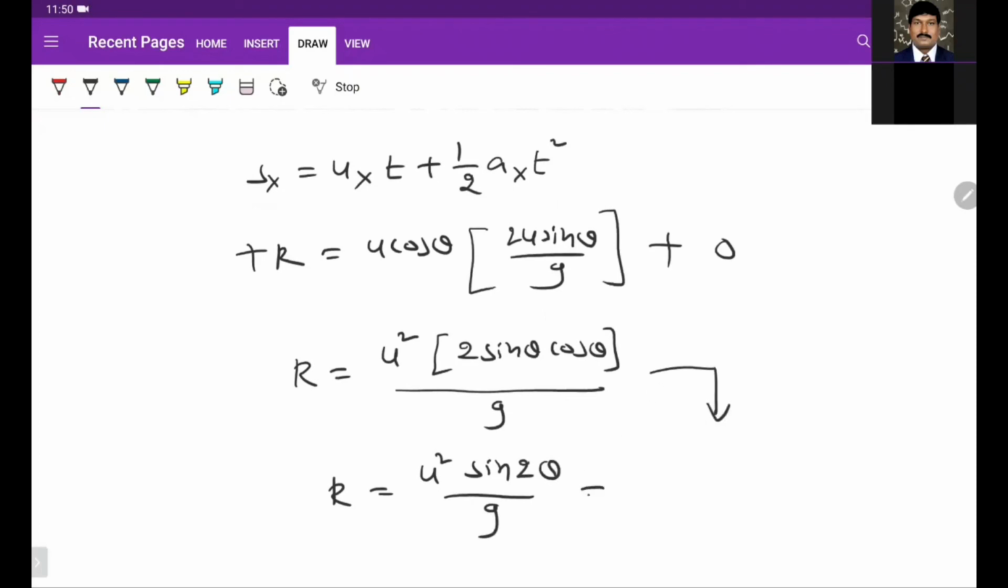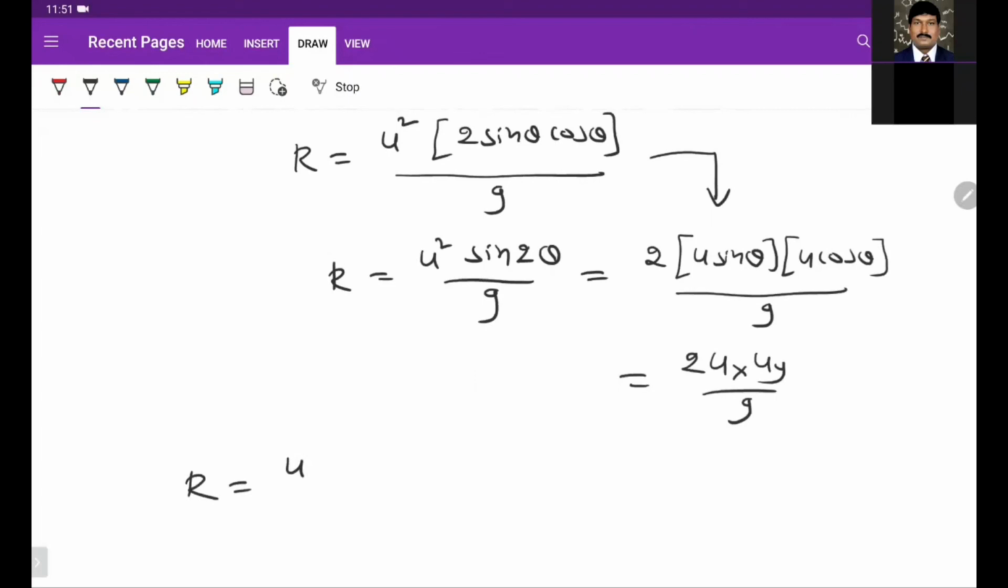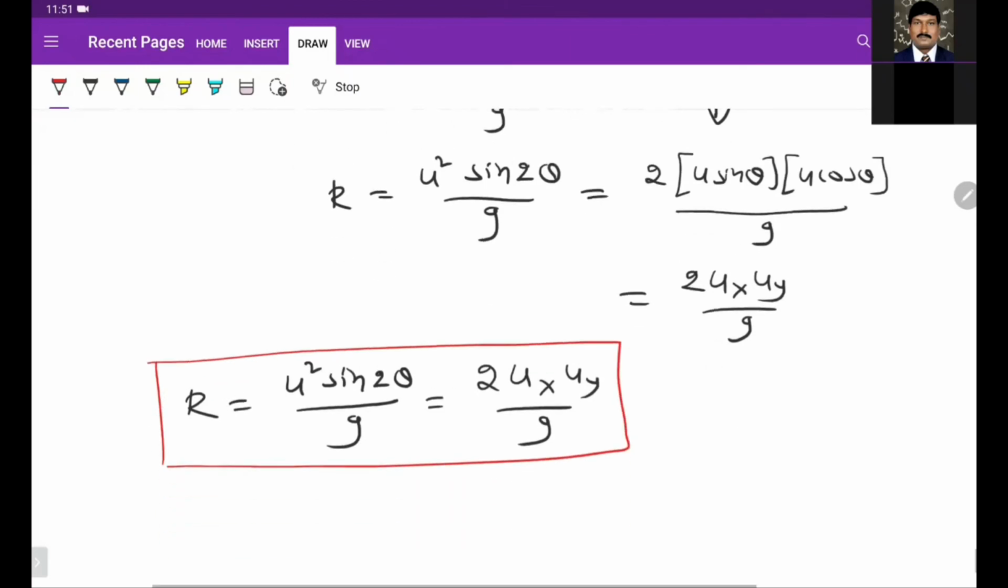We can also write this formula as u square by g times 2 u sin theta u cos theta, or we can also write 2 ux uy by g. So finally we get the range formula u square sin 2 theta by g and 2 ux uy by g. So this is the range formula.